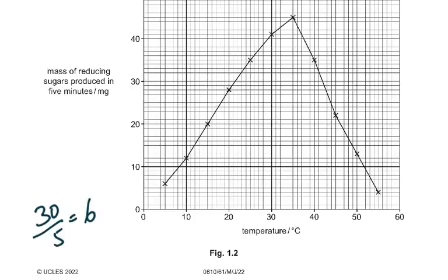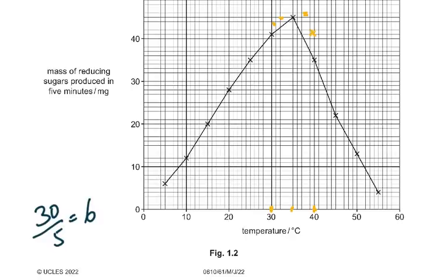So you see, they took a figure at 30, and then they took something at 35, and then they took one at 40. Now, what if they had taken at 32 and they got a point here, and then they took at 34 and they got a point here, and then they took at 35, and then they took at 36 and it was somewhere here, and then at 38 it was somewhere here.